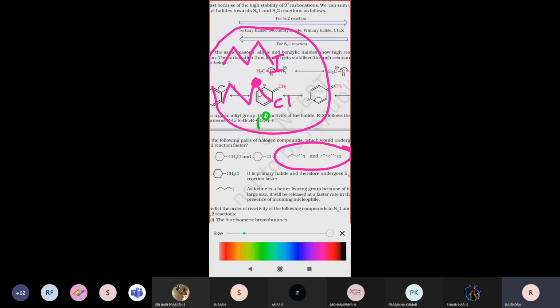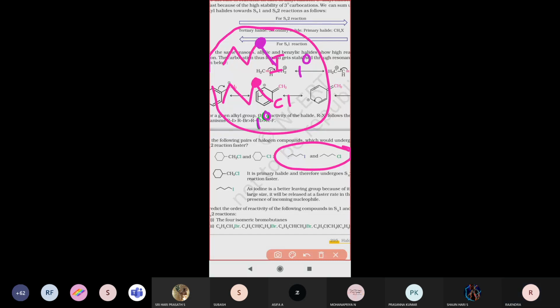Next one, see there. The halogen-attaching carbon atom in this first one, how many other carbon atoms are attached? Only one. So this one is also a primary alkyl halide. Both are primary alkyl halides.